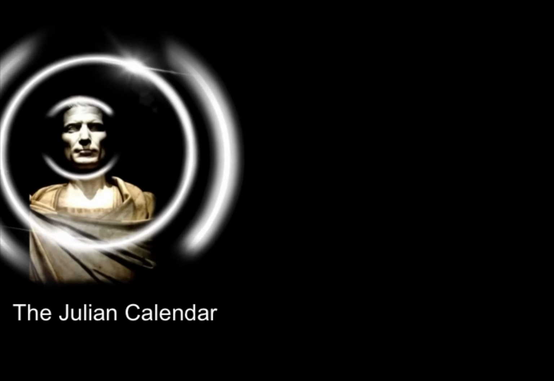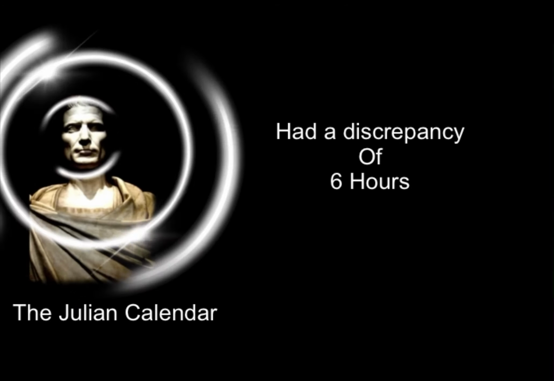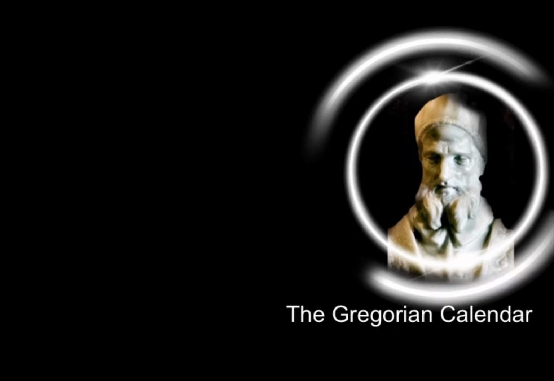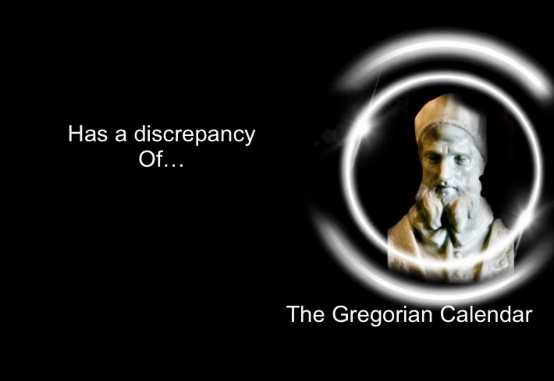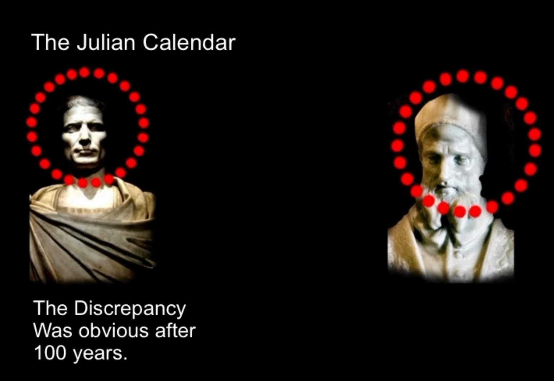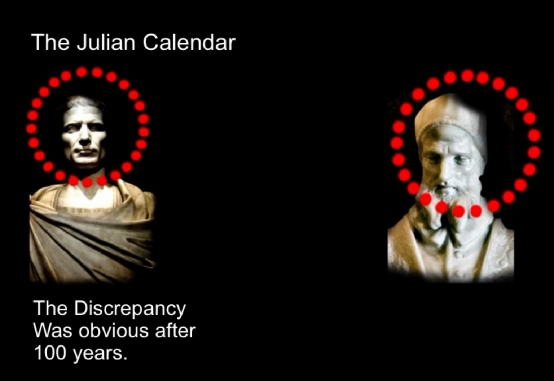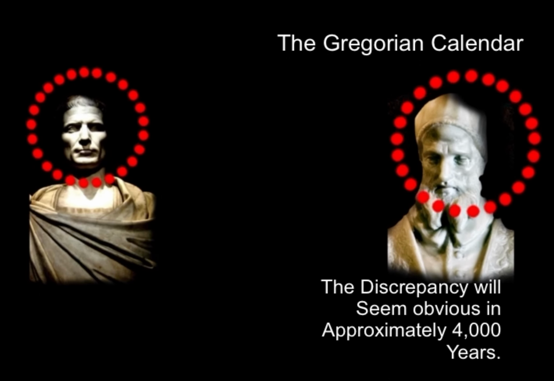Today it is the standard calendar used around the world for civil purposes. The Julian calendar had a discrepancy of 6 hours. The Gregorian calendar has a discrepancy of 6 seconds. For the Julian calendar, the discrepancy was obvious after 100 years. The discrepancy of the Gregorian calendar will seem obvious in approximately 4,000 years.